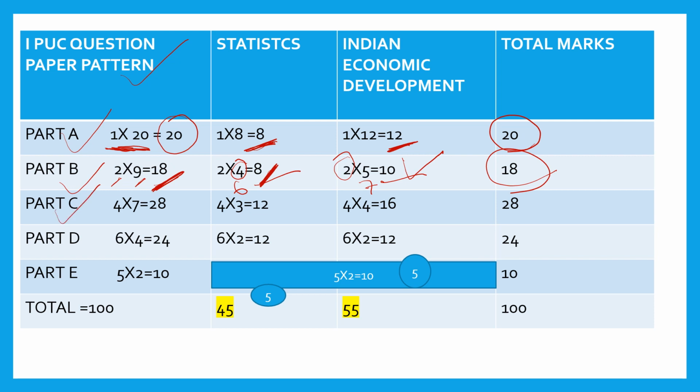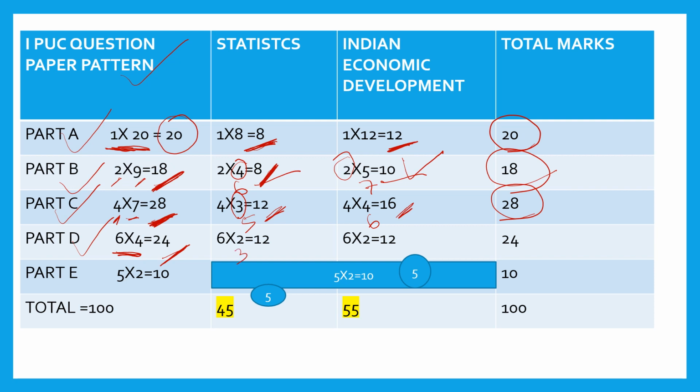Come to part C. From this, you need to attend 7 4-mark questions, so total 28 marks. Here out of 5, you need to attend 3. 3 into 4, 12. And here out of 6, you need to attend 4. 4 into 4, 16. Total 28 is allotted under part C.